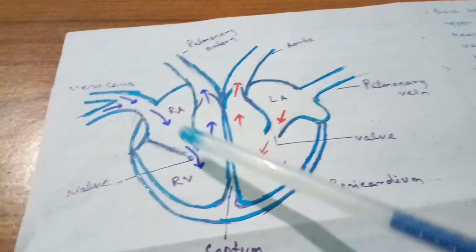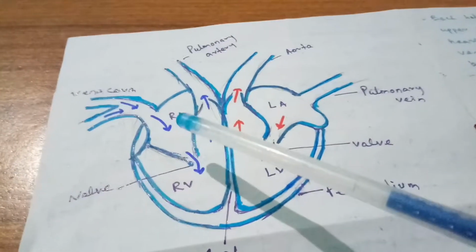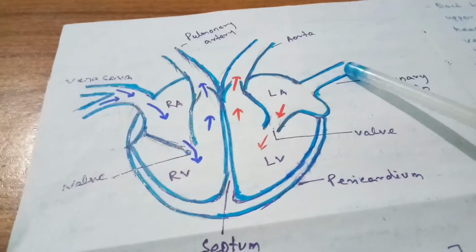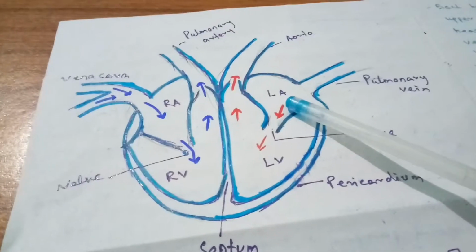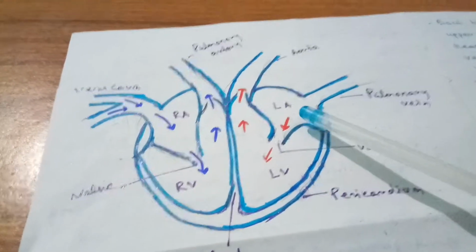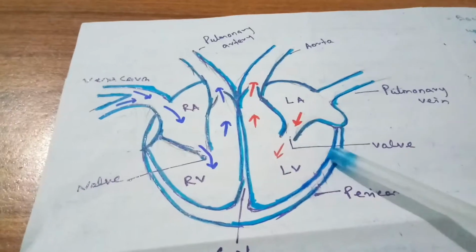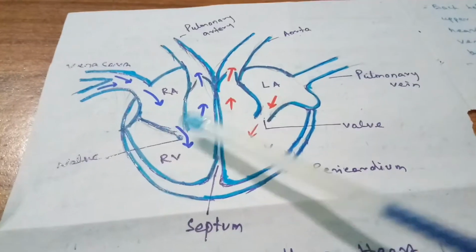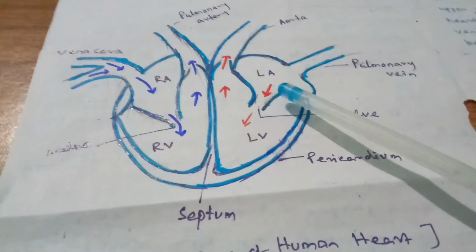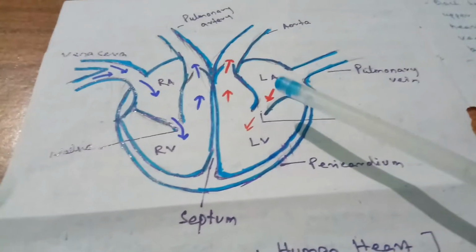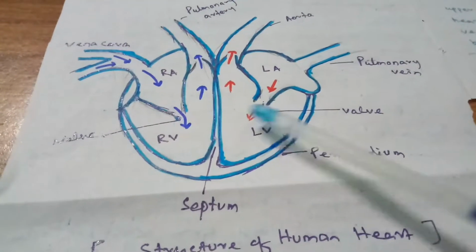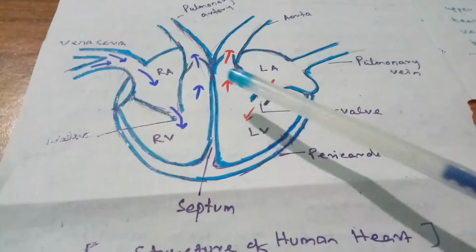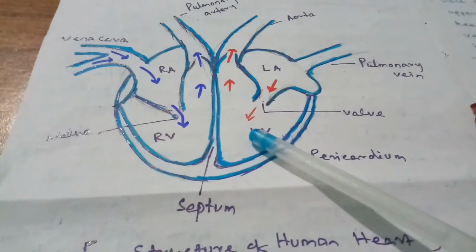Students, the most important thing to understand is that whenever deoxygenated blood enters the right atrium, oxygenated blood also enters the left atrium through the pulmonary vein. At the same time, both atria are filled with blood. Now, when the atria are filled with blood, due to the contraction of the atrial muscle and the pressure of the blood, the valves on both sides open downward so that the blood from both atria enters the ventricles.